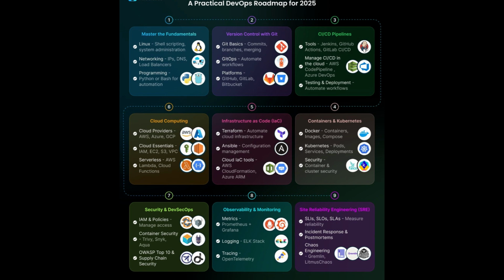Finally, become production-ready with SRE practices. Understand SLIs, SLOs, and SLAs to measure system reliability. Master incident response and postmortems. And explore chaos engineering tools like Gremlin and Litmus Chaos to test system resilience.